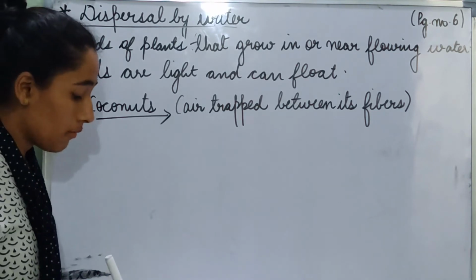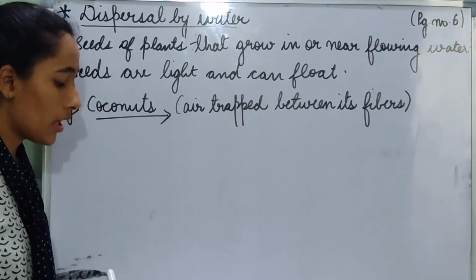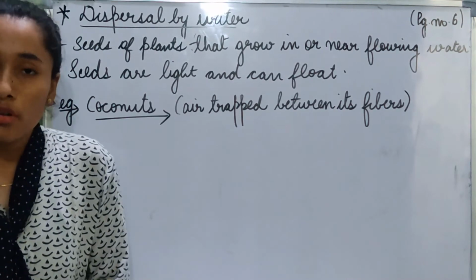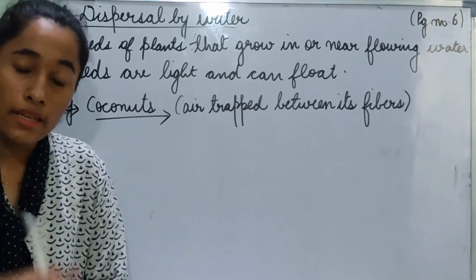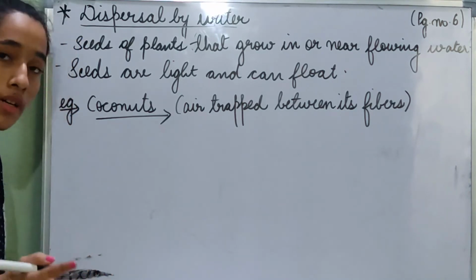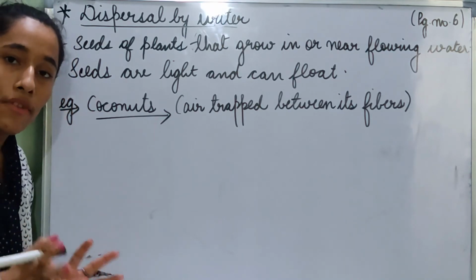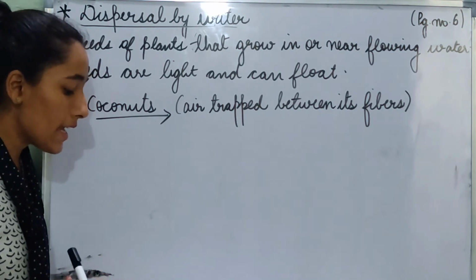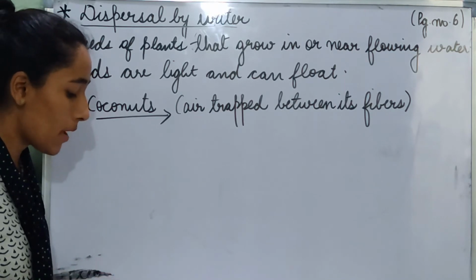Now dispersal by water. Seeds of plants that grow in or near flowing water are generally dispersed by water. So dispersal by water is only possible for the seeds of plants which grow inside the water or near those water bodies. Their seeds are light and can easily float in the water. For example, coconut has trapped air between its fibers. This helps it to float far away from the parent plant.